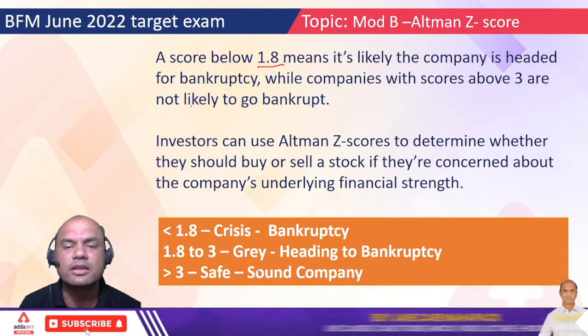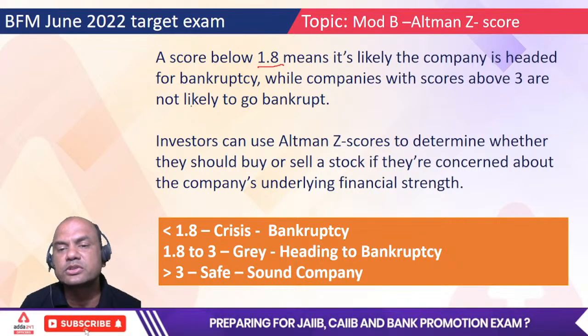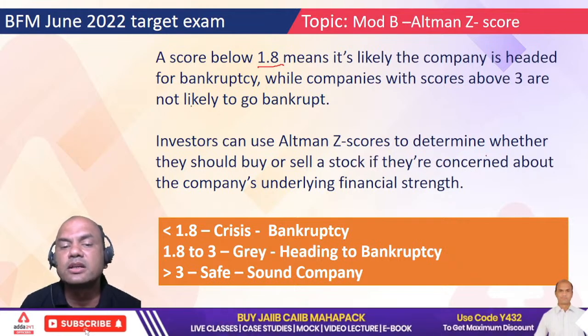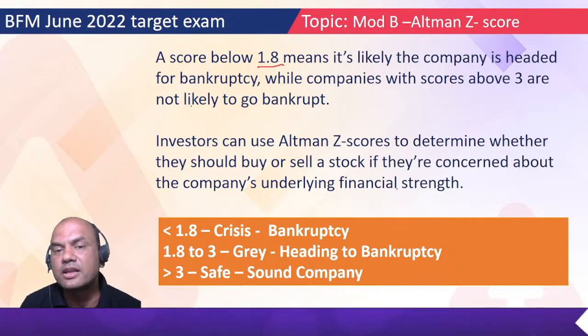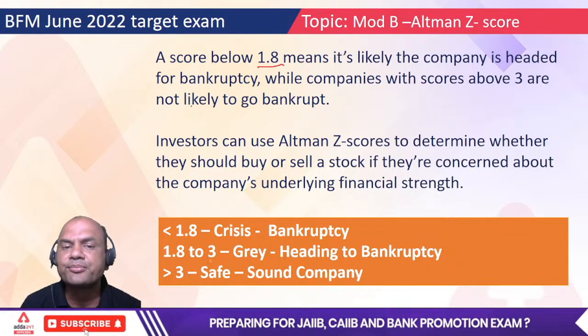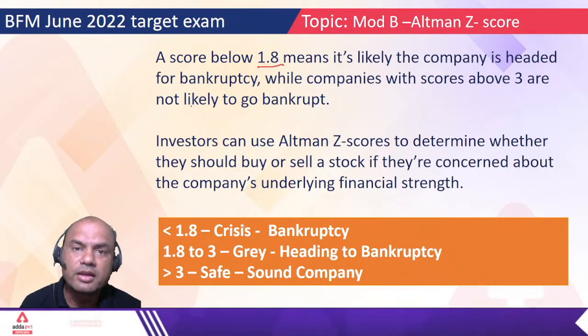Above 3, it's okay. The company is going good. Investors can use the Altman Z score to determine whether they should buy or sell the stock if they are concerned about the company's underlying financial strength. If I get this figure, 1.8 to 3, it will definitely be easier for me to decide whether to invest in that stock or not, right?